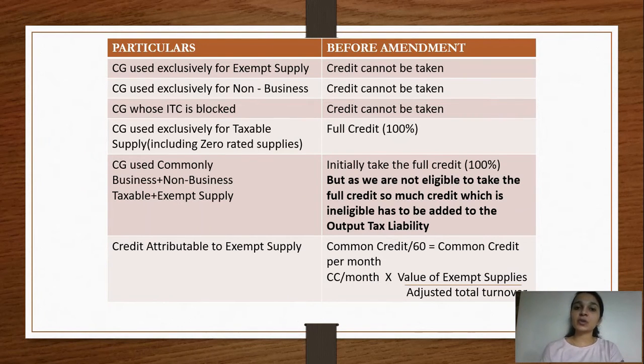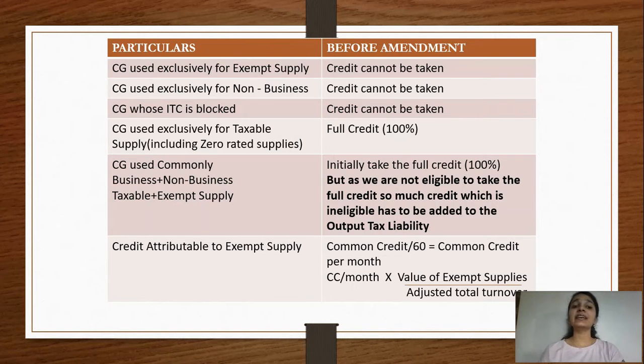The second situation could be wherein the capital good is being used exclusively for non-business purposes. In this situation as well, the credit cannot be taken, because this particular thing is not being utilized for business purpose, it is being utilized for non-business purpose. So when a thing is not being utilized for business purpose, obviously you cannot avail the credit on that particular capital good.